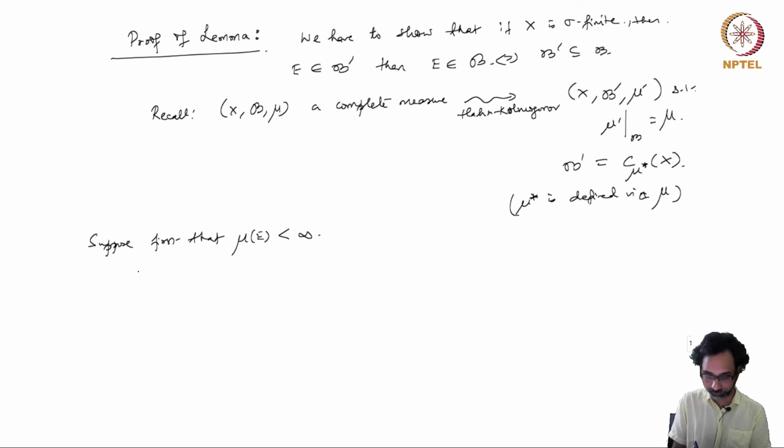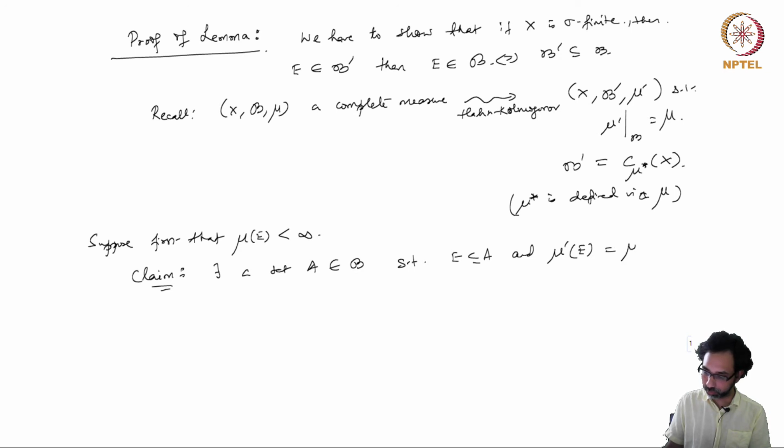Then I claim that there exists a set A in B such that E is a subset of A and mu prime of E is equal to mu of A. So this is for any set E in the bigger sigma algebra B prime.